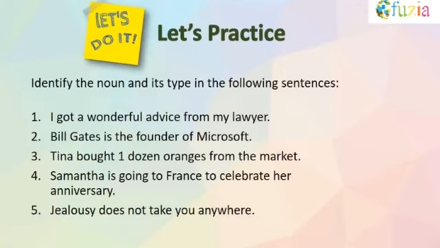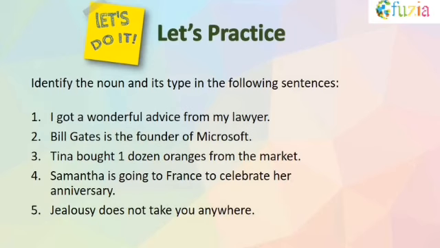So, moving on, let's practice these questions. What you have to do is you have to identify the noun and its type in the following sentences. So, like first sentence, I got a wonderful advice from my lawyer. Second, Bill Gates is the founder of Microsoft. Third, Tina bought 1 dozen oranges from the market. Fourth, Samantha is going to France to celebrate her anniversary. Fifth, jealousy does not take you anywhere.